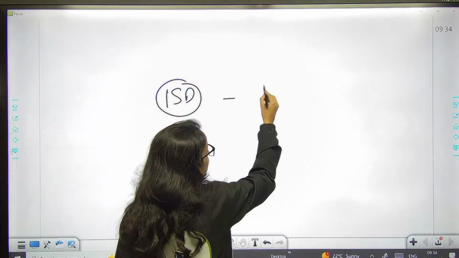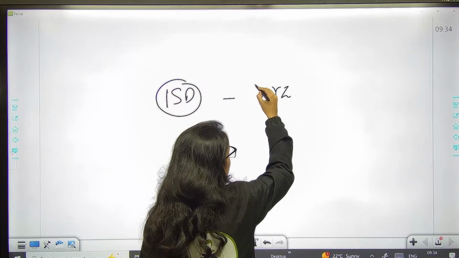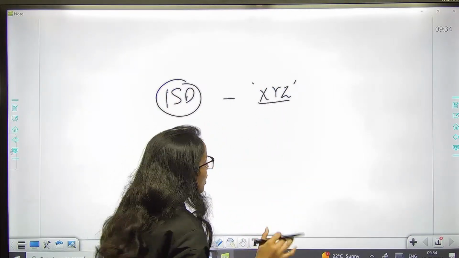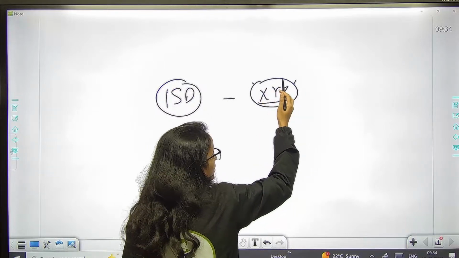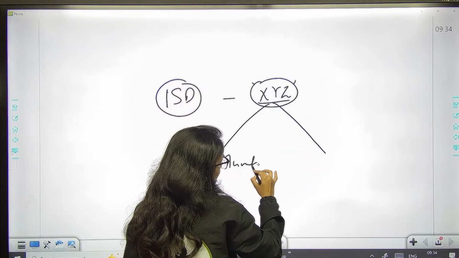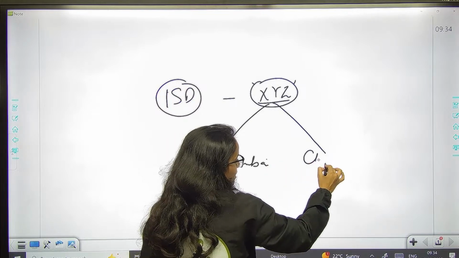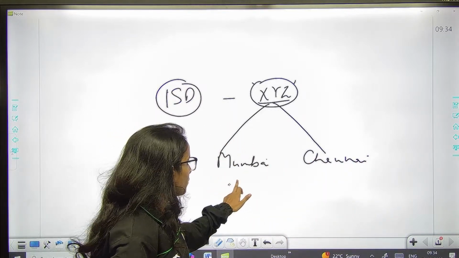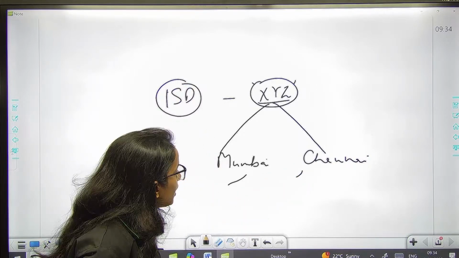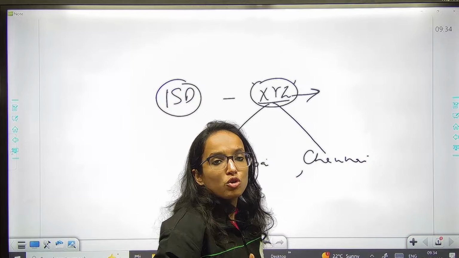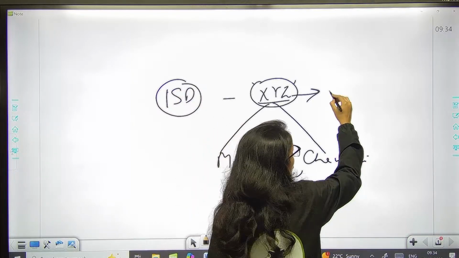Suppose there is this company XYZ. Company registered under GST, operating, right? Now it has two branches. Suppose one is in Mumbai and the other one is in, say, Chennai, right? Two branches are there, two offices it has, Mumbai and Chennai. Now what happens is, suppose this is acquiring certain inputs, raw material.